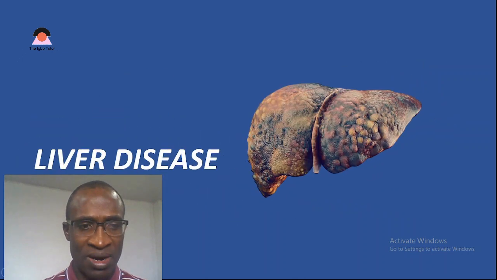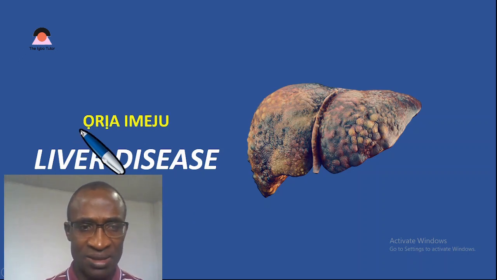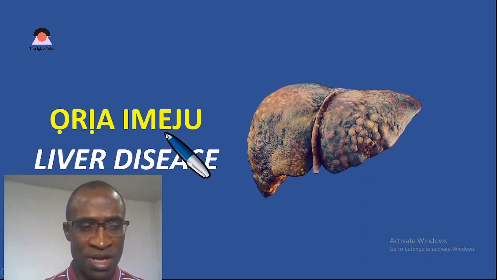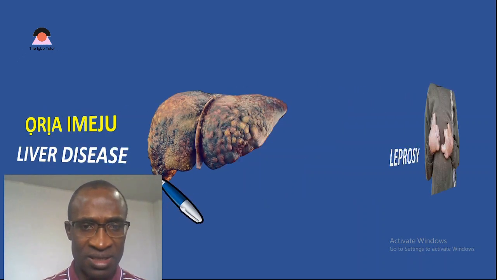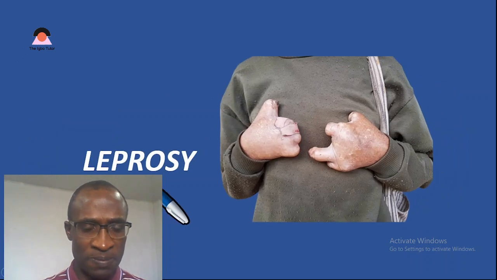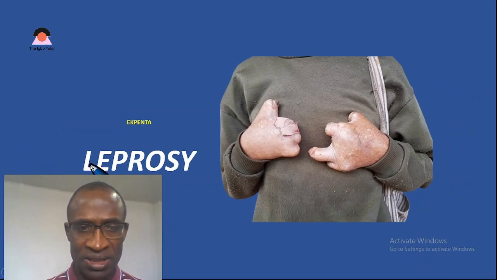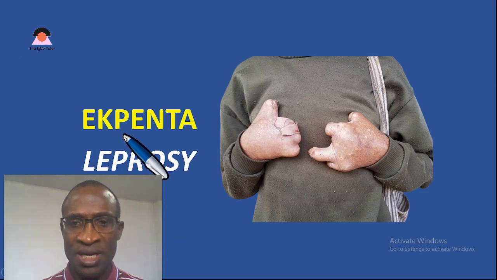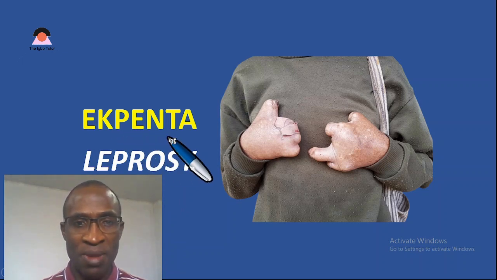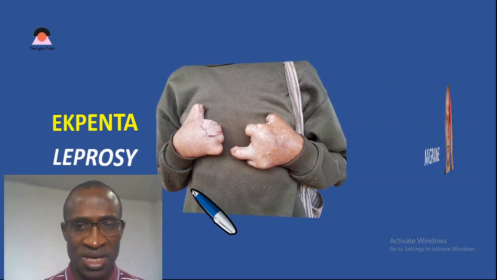And we'll consider another type of internal sickness. Liver disease. What is that? Ọrịa imeju. Imeju is liver generally. So ọrịa imeju is liver disease. Next is leprosy. What is that in Igbo? Leprosy is ekpenta. Ekpenta, that is leprosy in Igbo language.